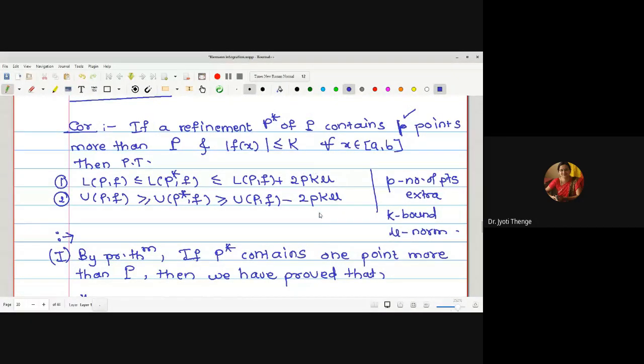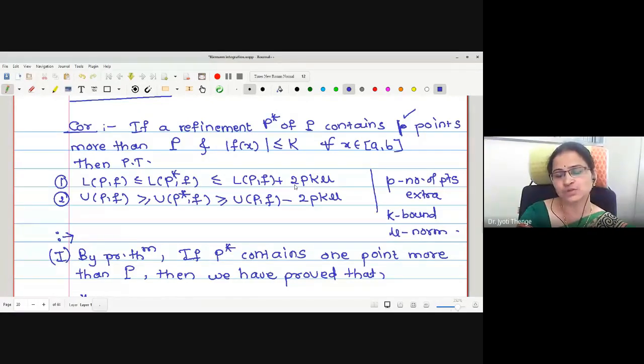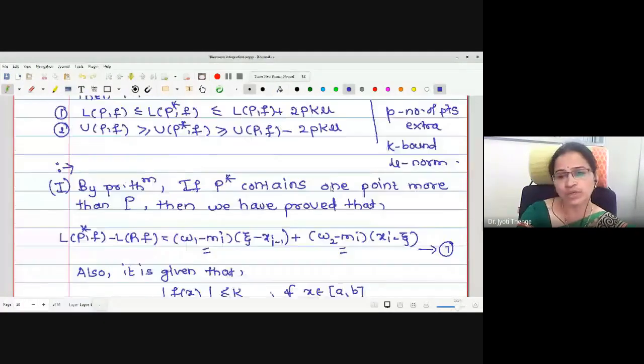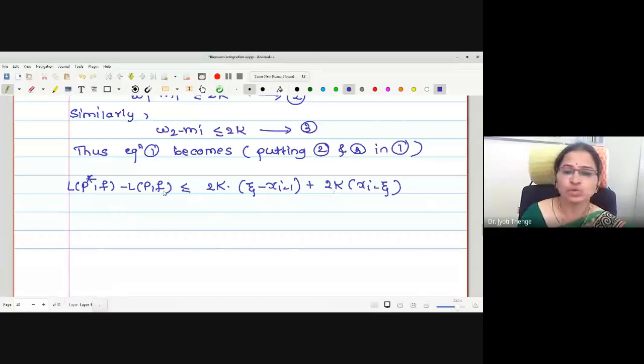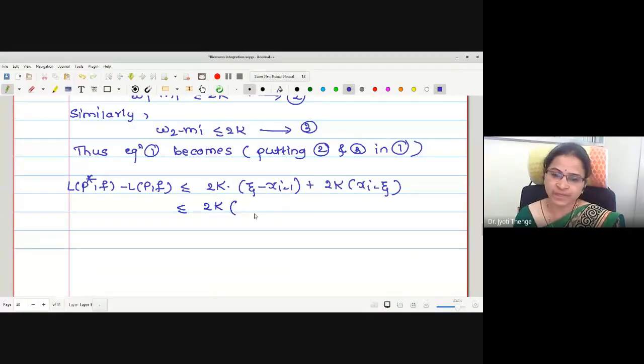This term, there is no xi minus zeta and so on. Everything we have on the right is 2pk mu. Therefore, anyhow we will try to introduce mu in this right side. To introduce mu in the right hand side, I will take 2k common and add up the remaining quantities, and this gives us zeta minus xi minus 1 plus xi minus zeta cancels. We remain with xi minus 1.